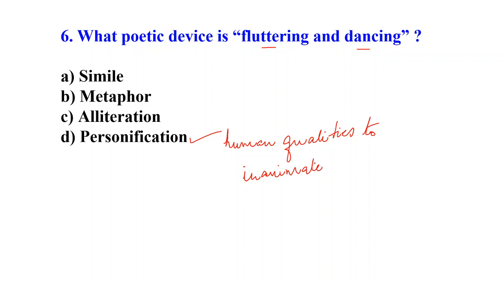Here, who does fluttering? It is a human quality. Dancing too. These qualities are given to the daffodils. They were fluttering and dancing. So human qualities are given to these inanimate objects, daffodils. This poetic device is called personification.